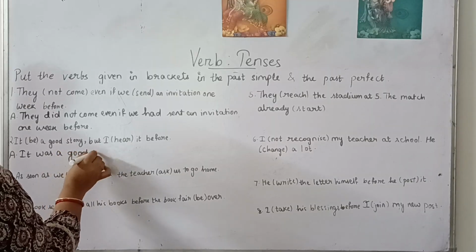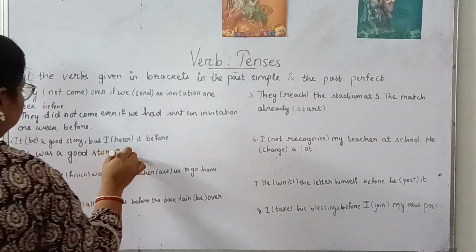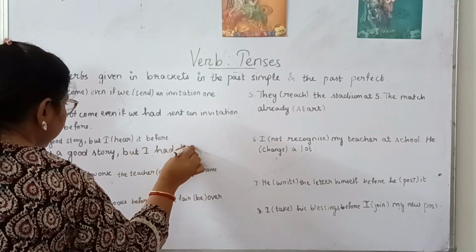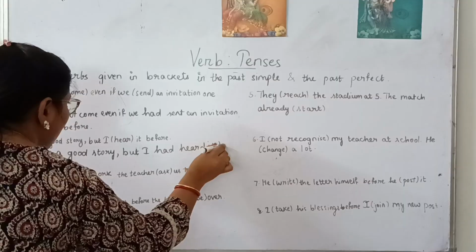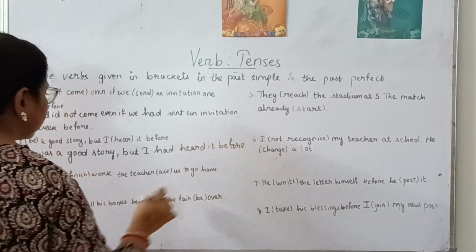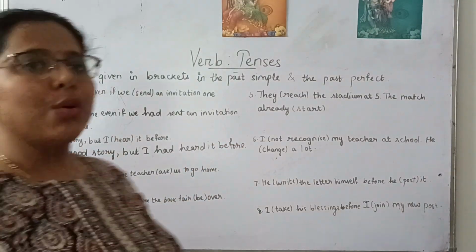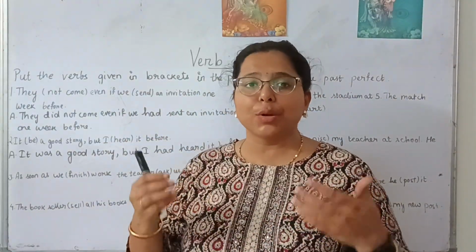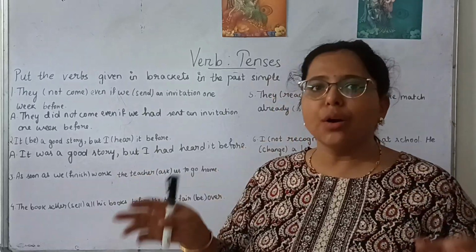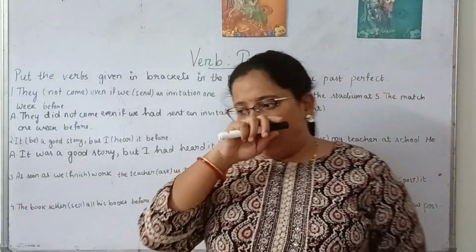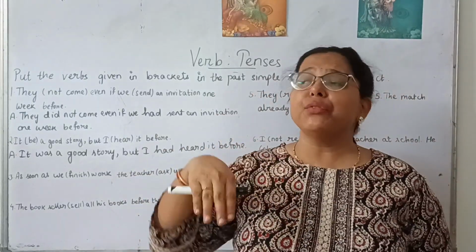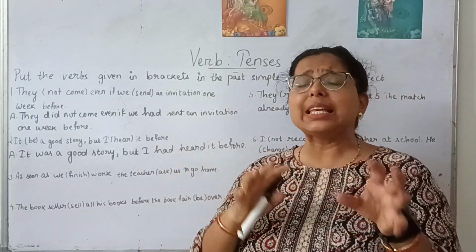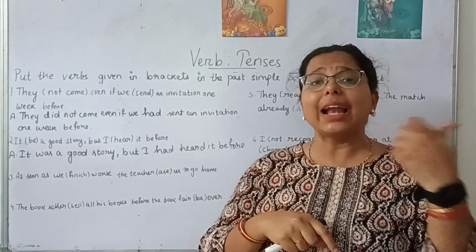It was a good story, but I had heard it before. Okay. So in this situation, you can analyze. Suppose you are in a storytelling competition, and you are the judge or I am the viewer or audience. You heard a story. The same story you've heard before also. So the first action is you've heard it. Second is you saying that it was a good story. So that is the later action.